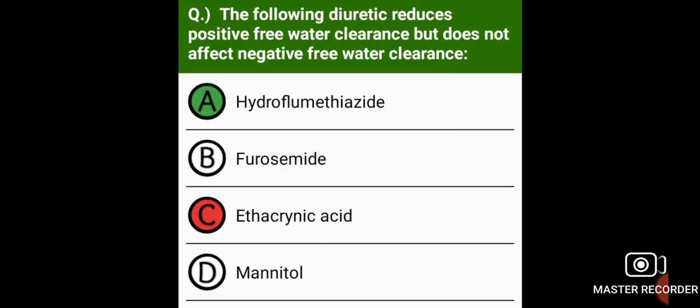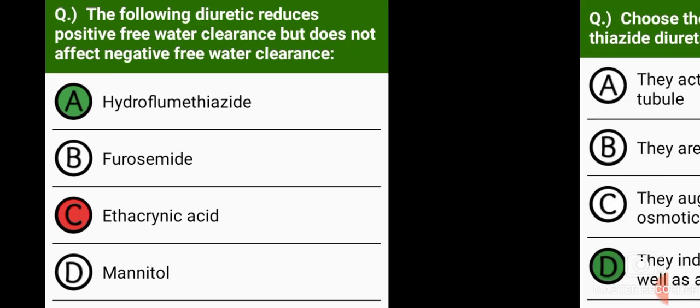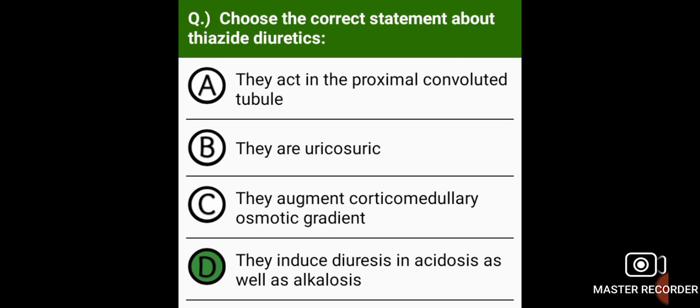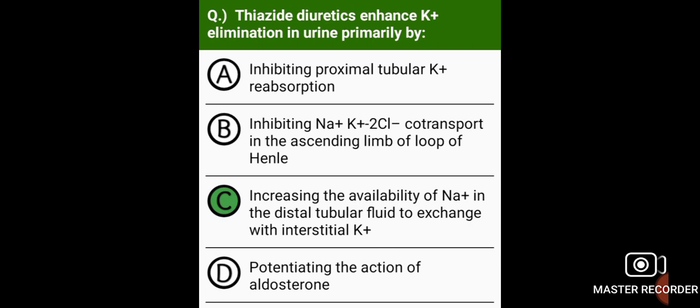The following diuretic reduces positive free water clearance but does not affect negative free water clearance, that is hydroflumethiazide. Choose the correct statement about thiazide diuretics. They induce diuresis in acidosis as well as alkalosis.